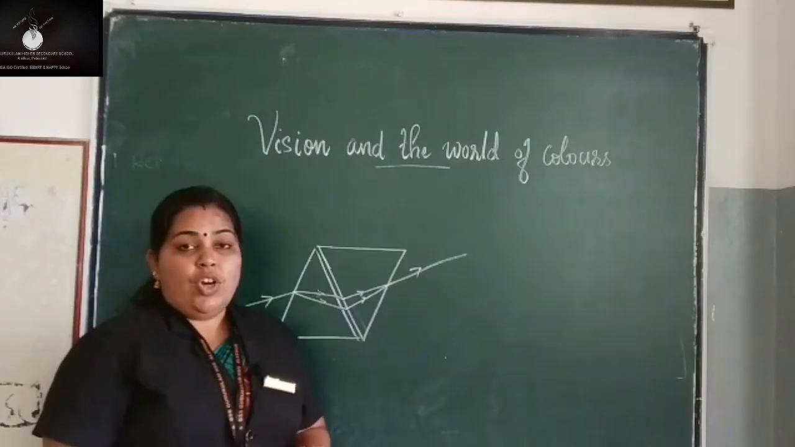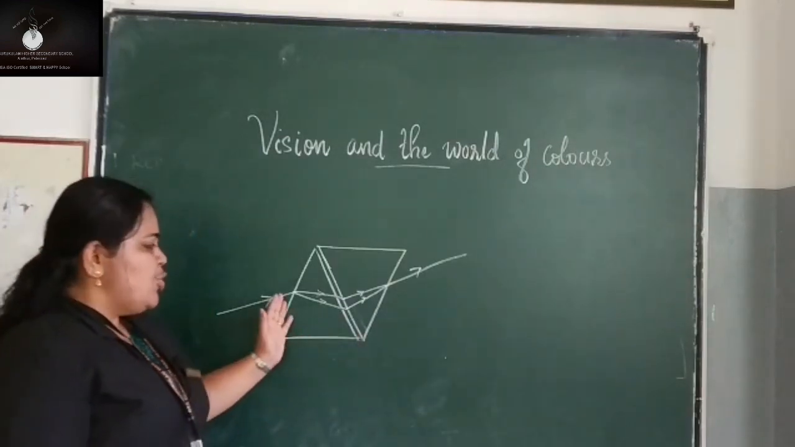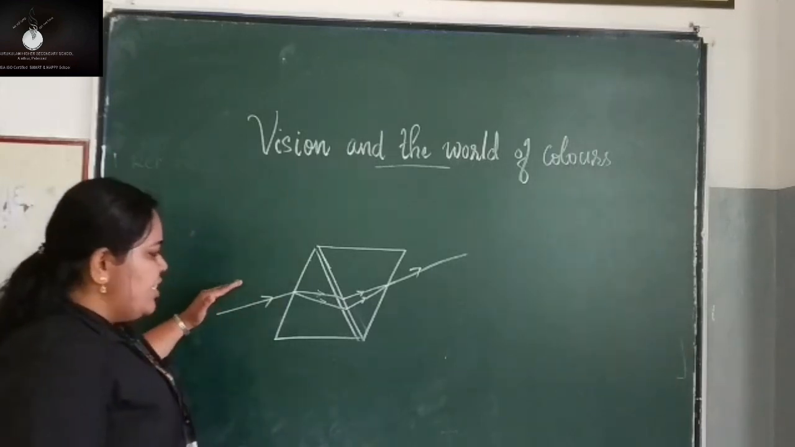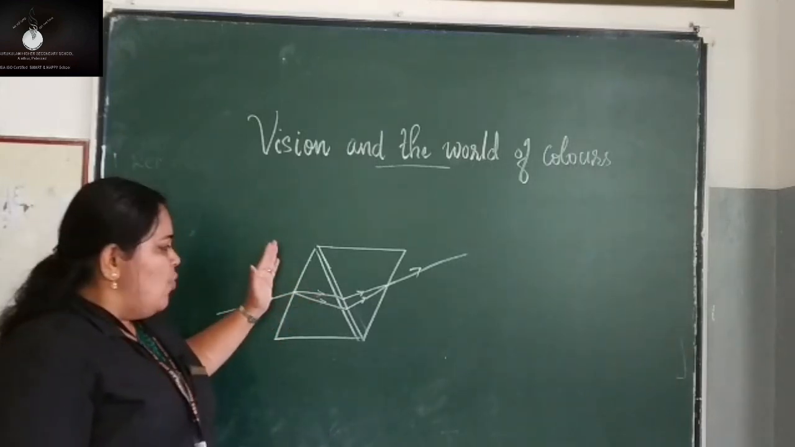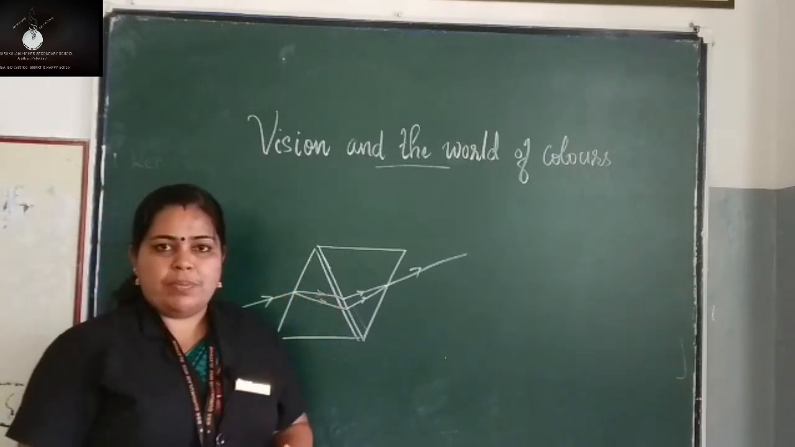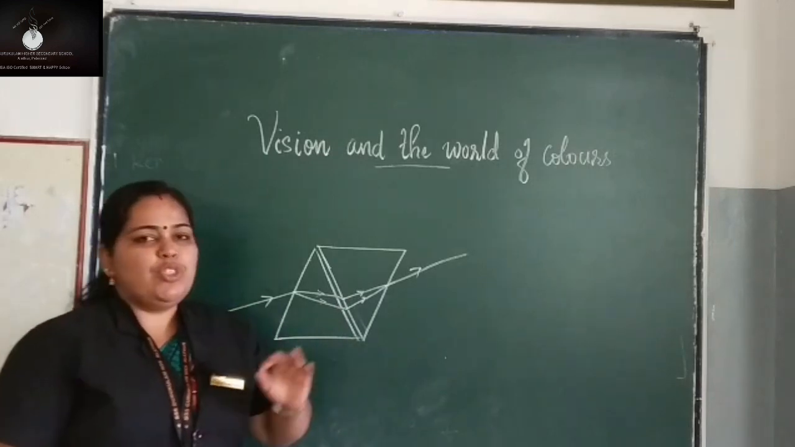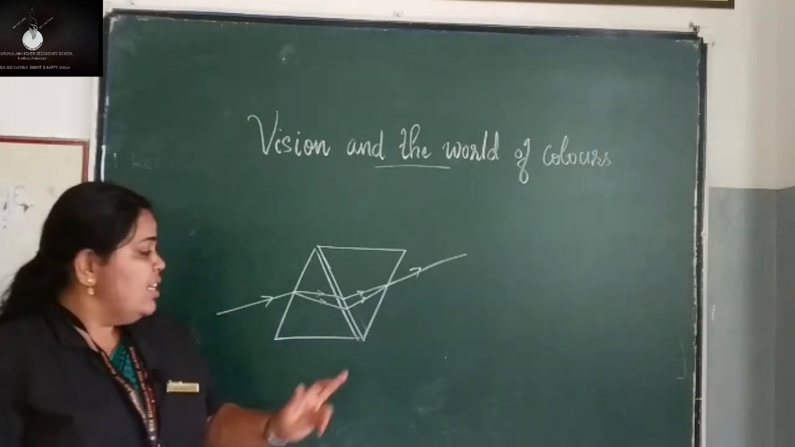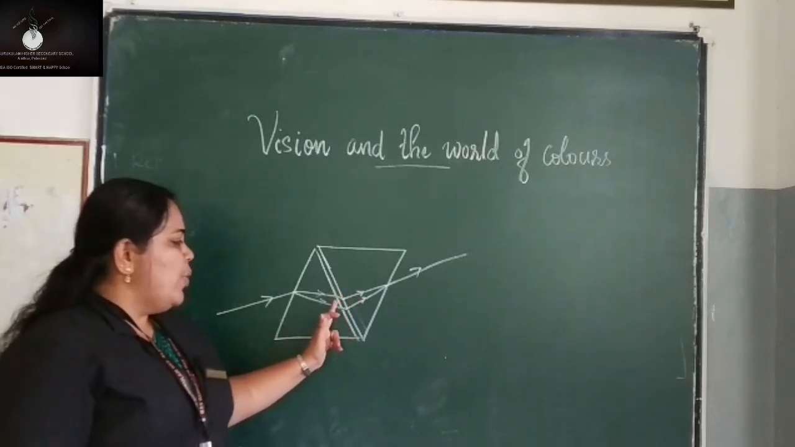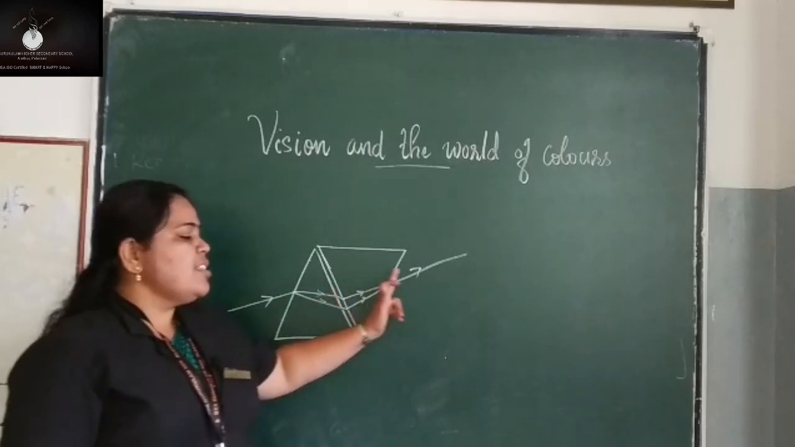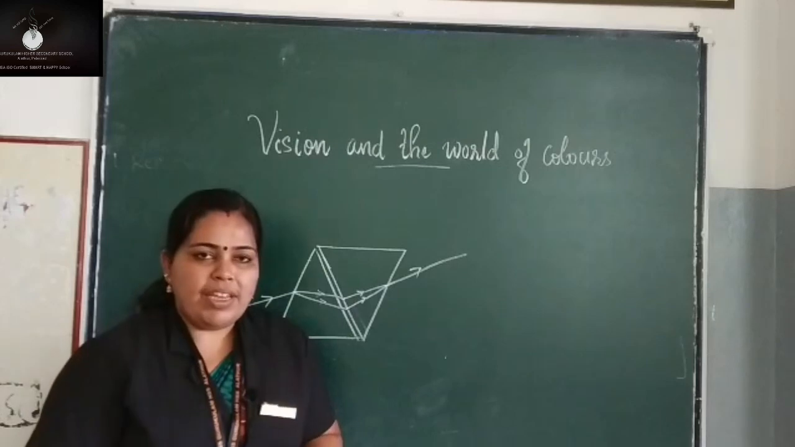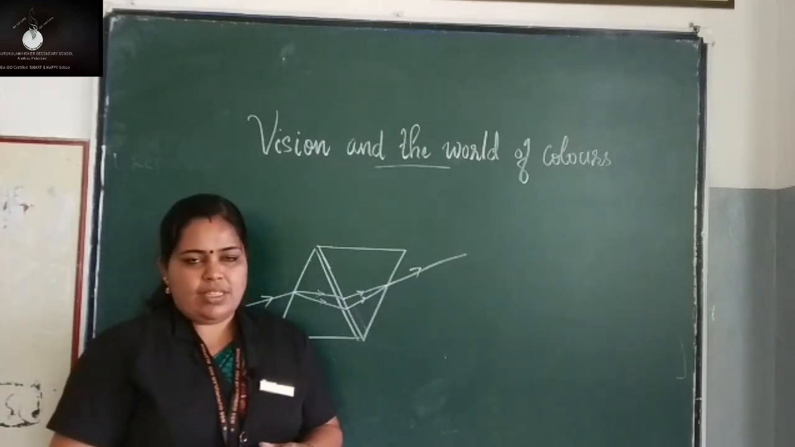Next topic is recombination of colors. See here, two prisms are arranged as shown. Here white light is made to fall on the glass prism. What happens when the light comes out of the first prism? We can see VIBGYOR colors, isn't it? And a second prism is kept adjacent to it, and what happens when these VIBGYOR colors pass through that prism? It gets combined and will give white light.